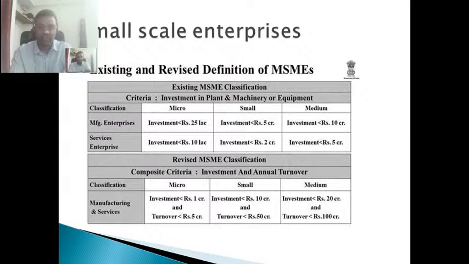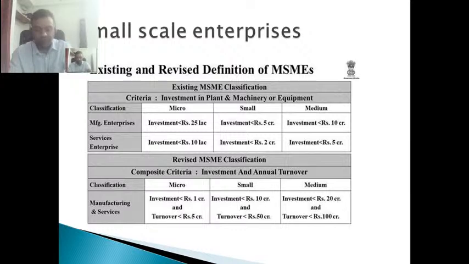Okay, and there is a different definition for service enterprises, since manufacturing is completely dependent on the service provider. It's not based on some raw material; it's based on quality or on your skills. That's why there is a lesser requirement to call service-providing enterprises micro, small, and medium enterprises.